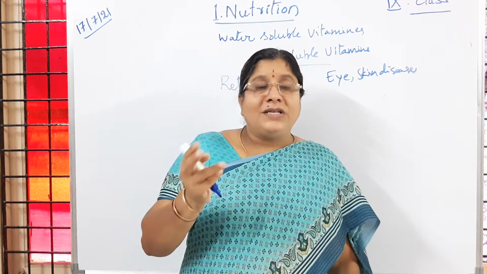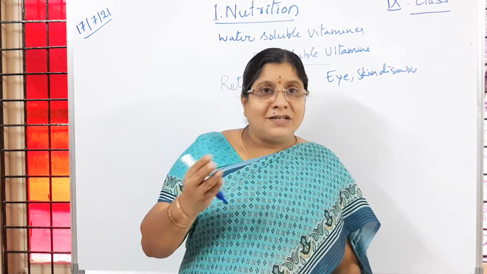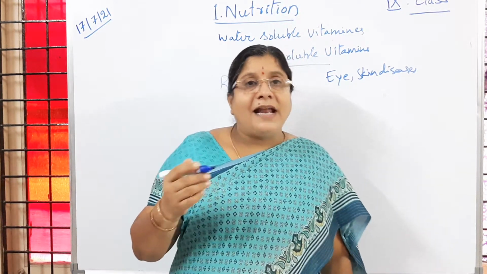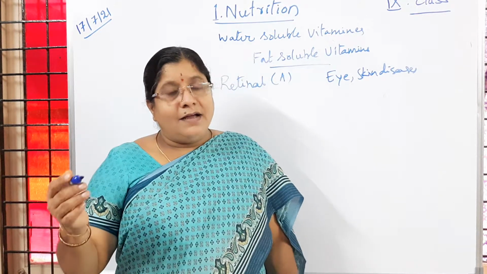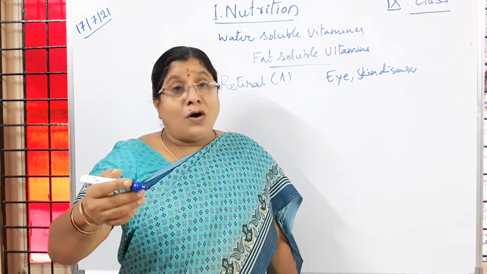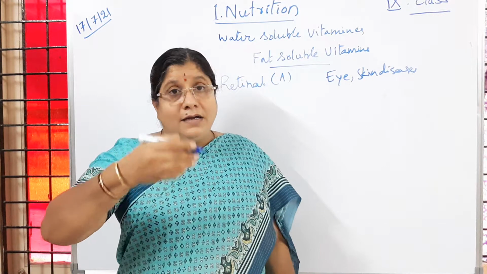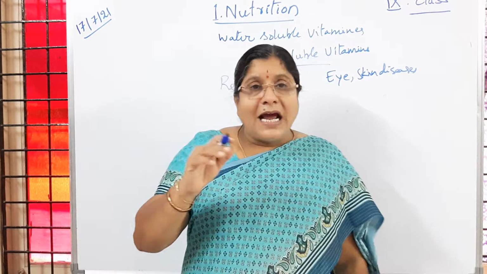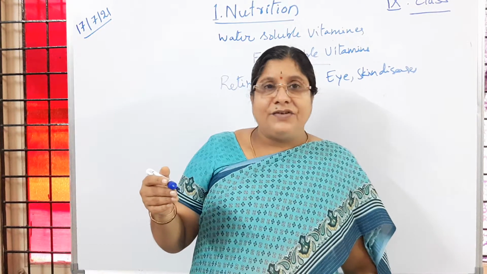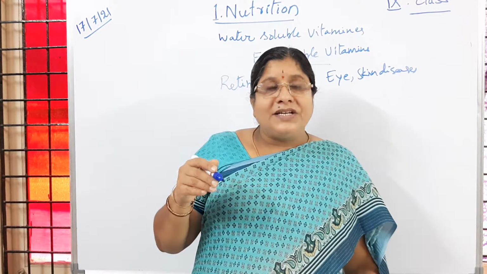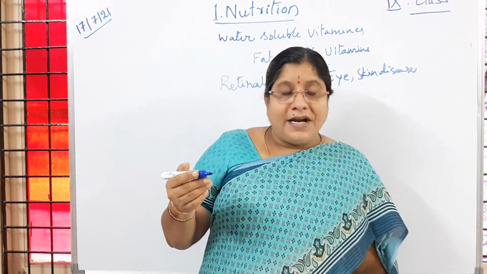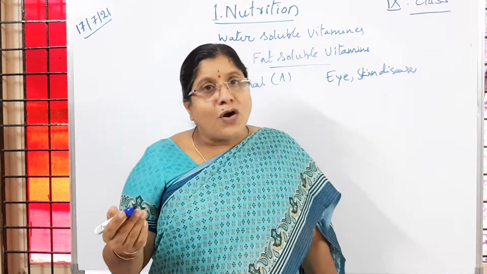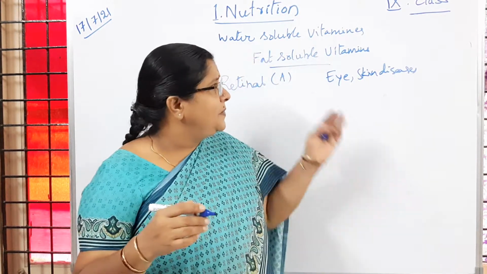You know that in 9th class you learned about rods and cones. Rods help in seeing in dim light, and cones help in identifying different colors. If there is a deficiency of rods, or the number of rods is not proper, then people suffer here.